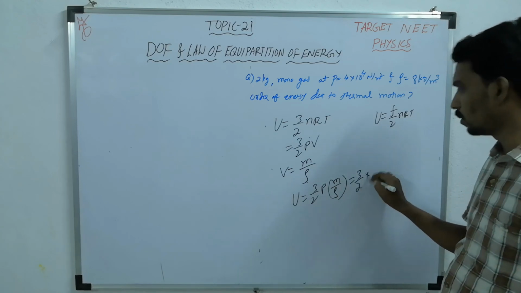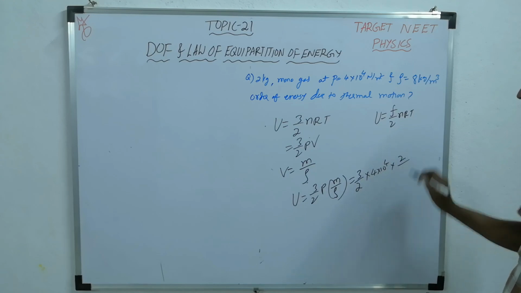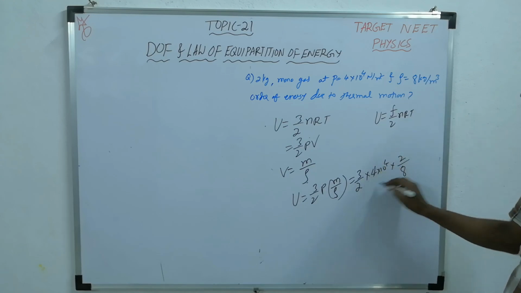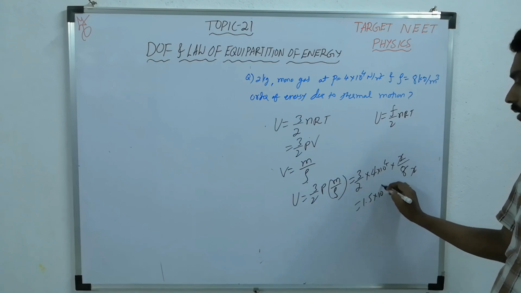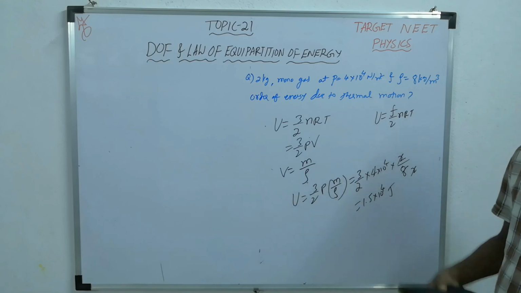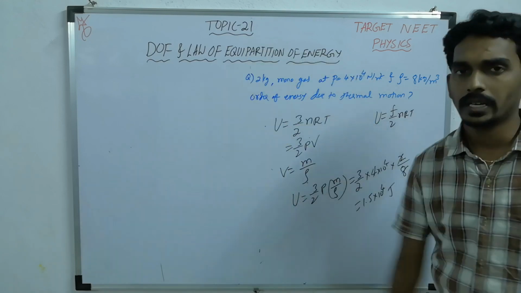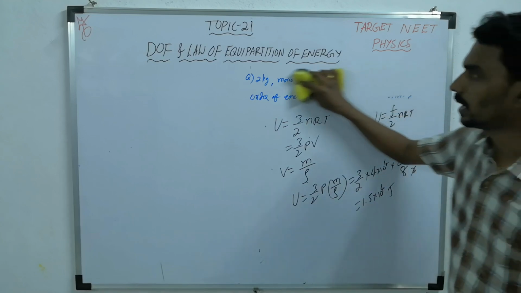So 3 by 2 P is 4 into 10 power 4. Mass is 2 kg, density is 8. The 2s cancel. So 1.5 into 10 power 4 joules. This is how you can solve questions based on degrees of freedom and the law of equipartition of energy.